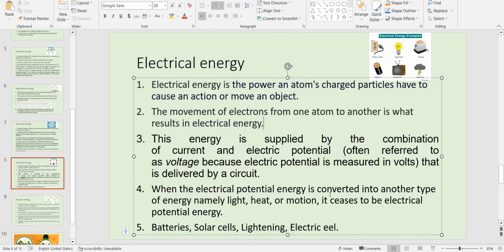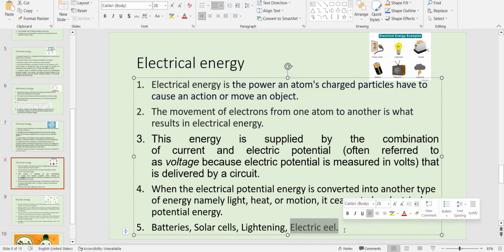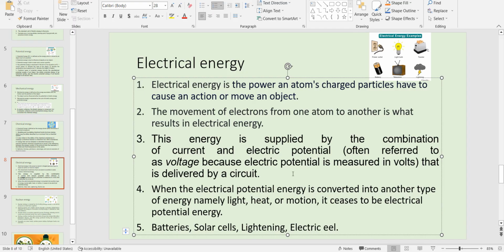Now, when electrical potential is converted into another type of energy, as all of you know, electricity can be converted into different forms of energy like light, the bulb you are using, or heat, the heaters you are using, right? So all different uses are possible with electrical energy. Battery, solar cell, lightning, even the electric eels found in water bodies have a chemoelectric system, right? So they can deliver shocks.